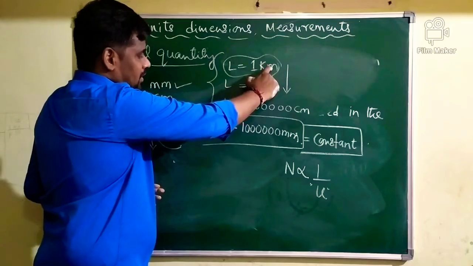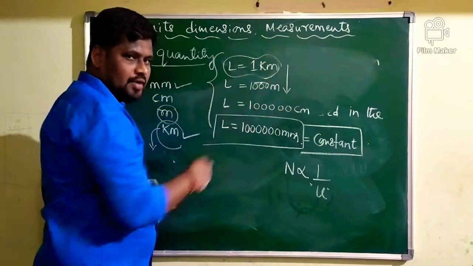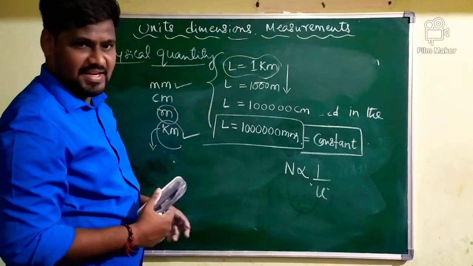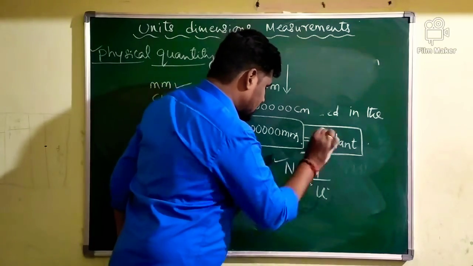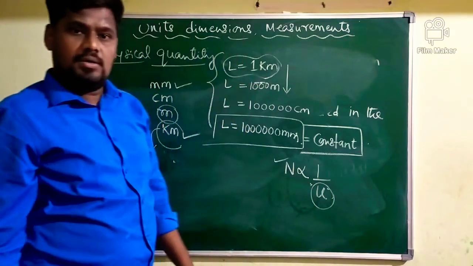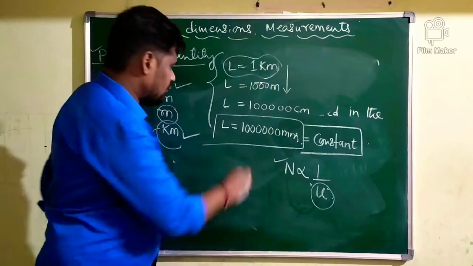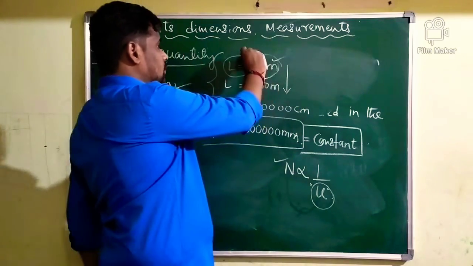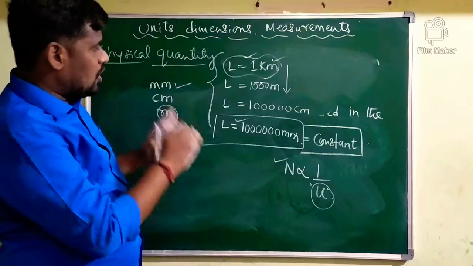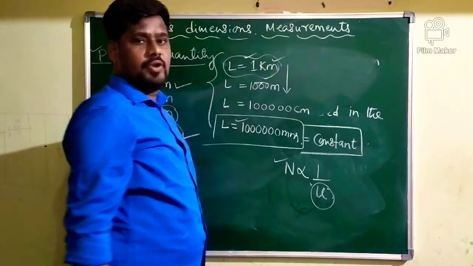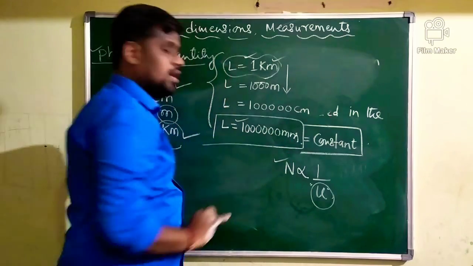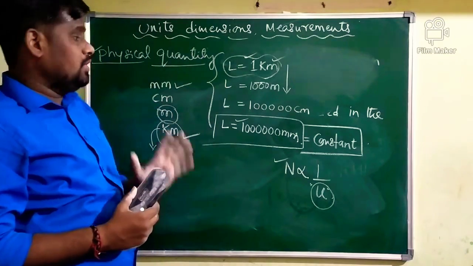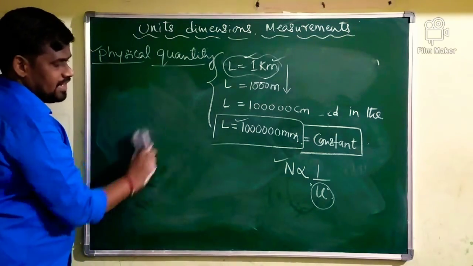Means kilometer to millimeter, unit of a physical quantity is decreased. But what happened to the numerical value? Numerical value is increased. What does it mean? Greater the numerical value, smaller will be the unit. Below, millimeter is a smaller unit. Therefore, the numerical value is greater here. Kilometer is a larger unit. Therefore, the numerical value is smaller. What it indicates? Smaller the numerical value, greater will be the unit. Greater the numerical value, smaller will be the unit. In general, numerical value and unit are inversely proportional to each other. That is the relation between n and u.